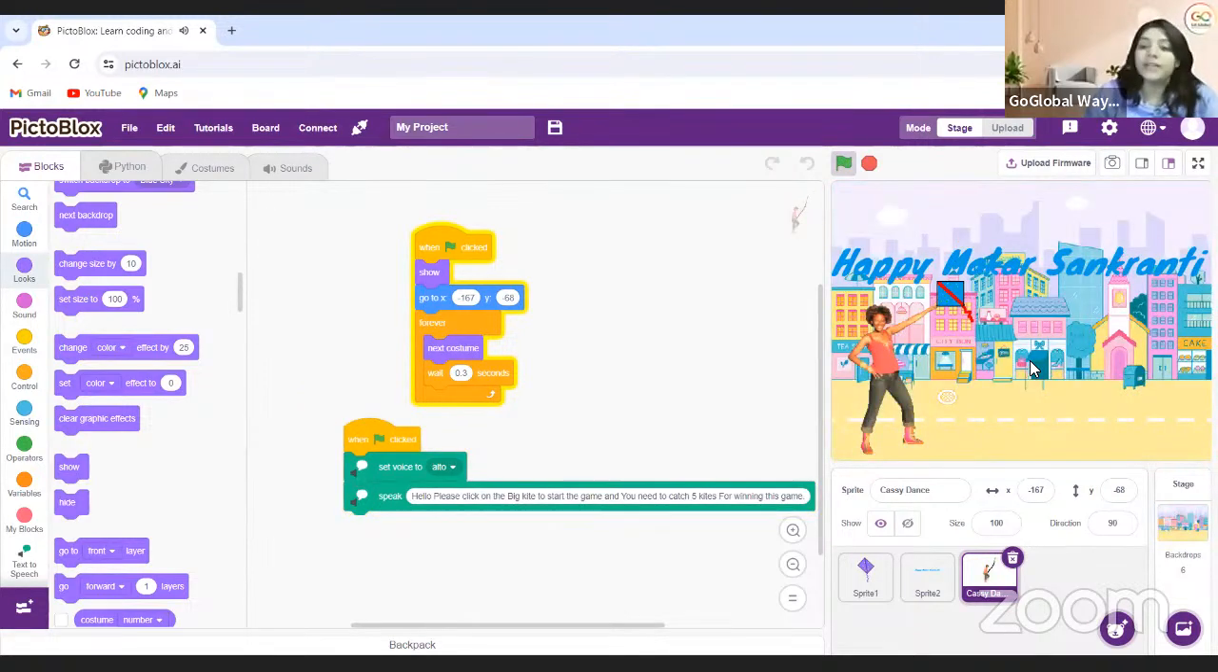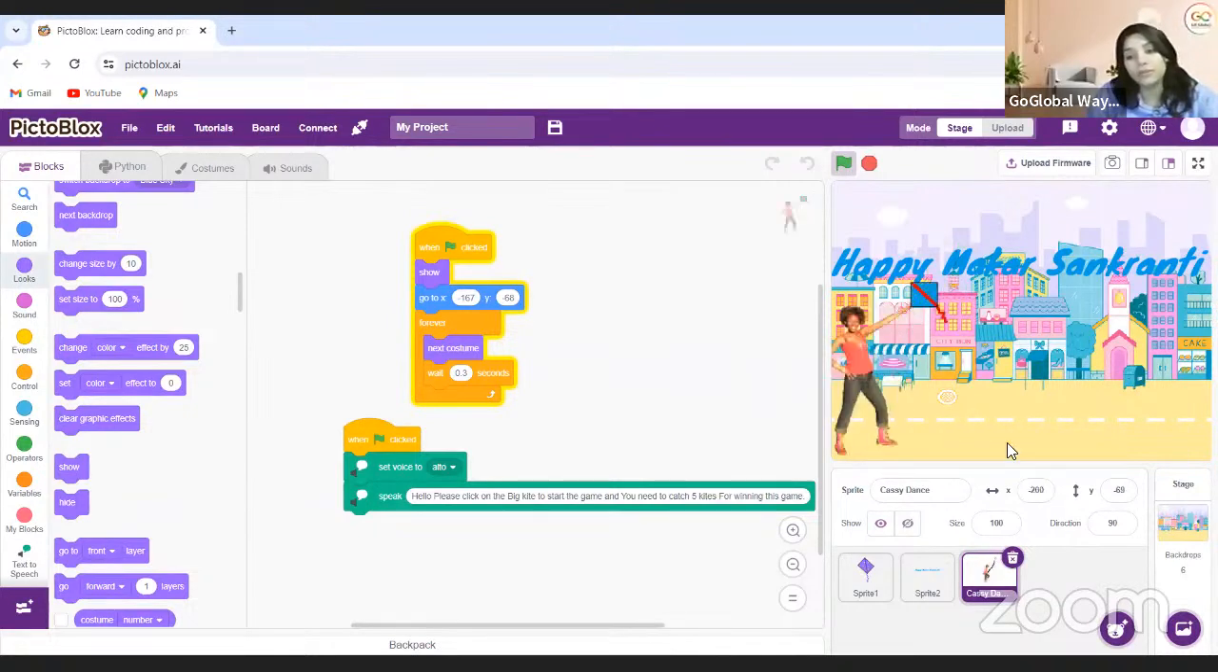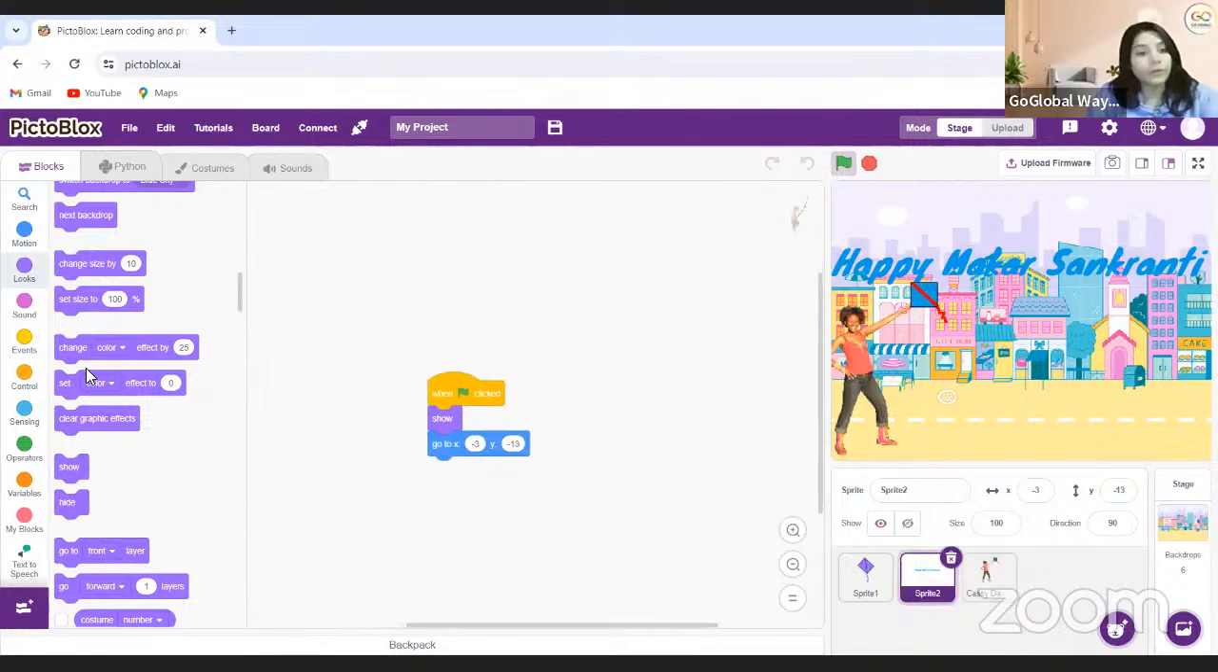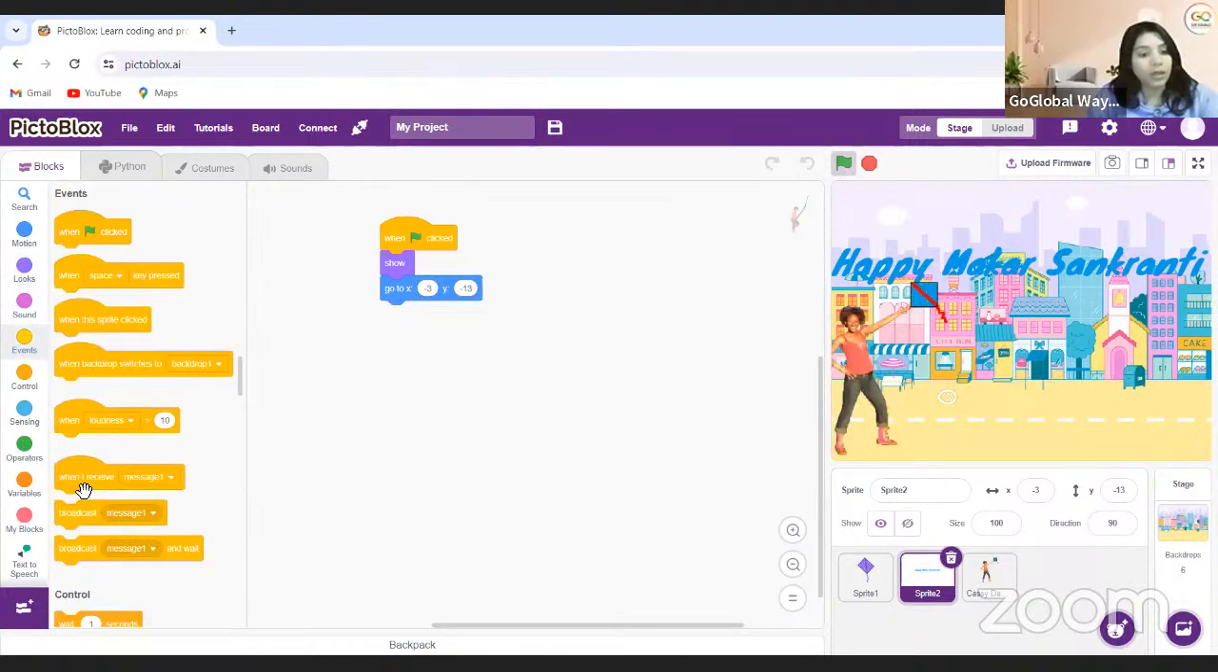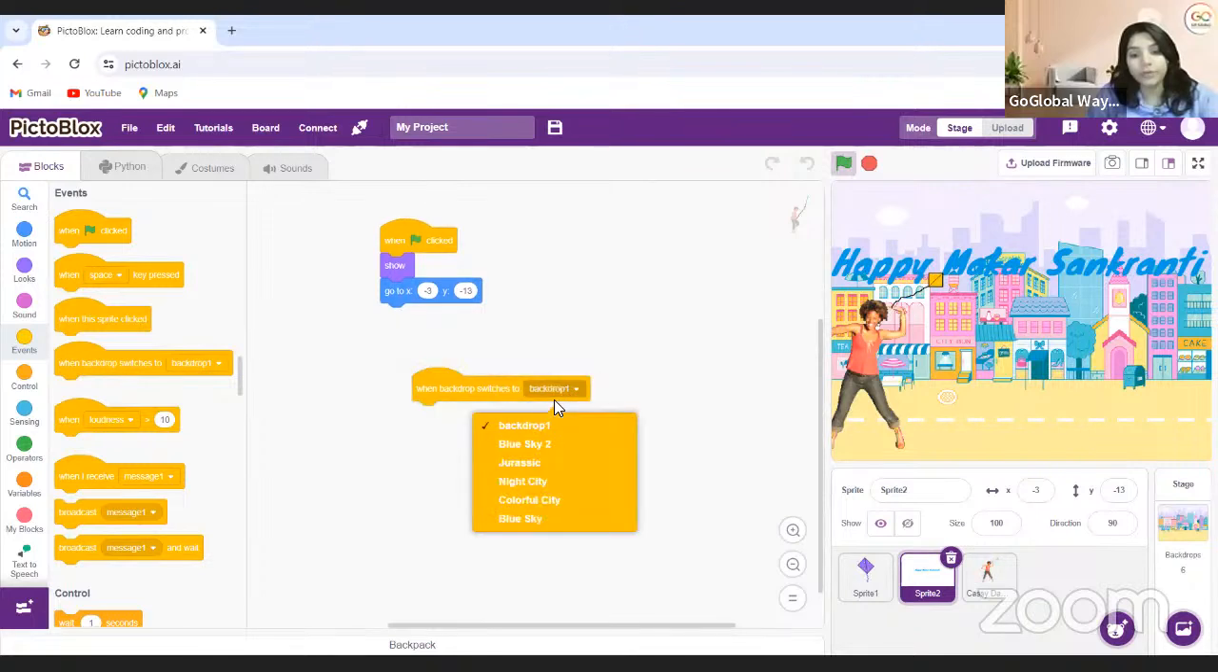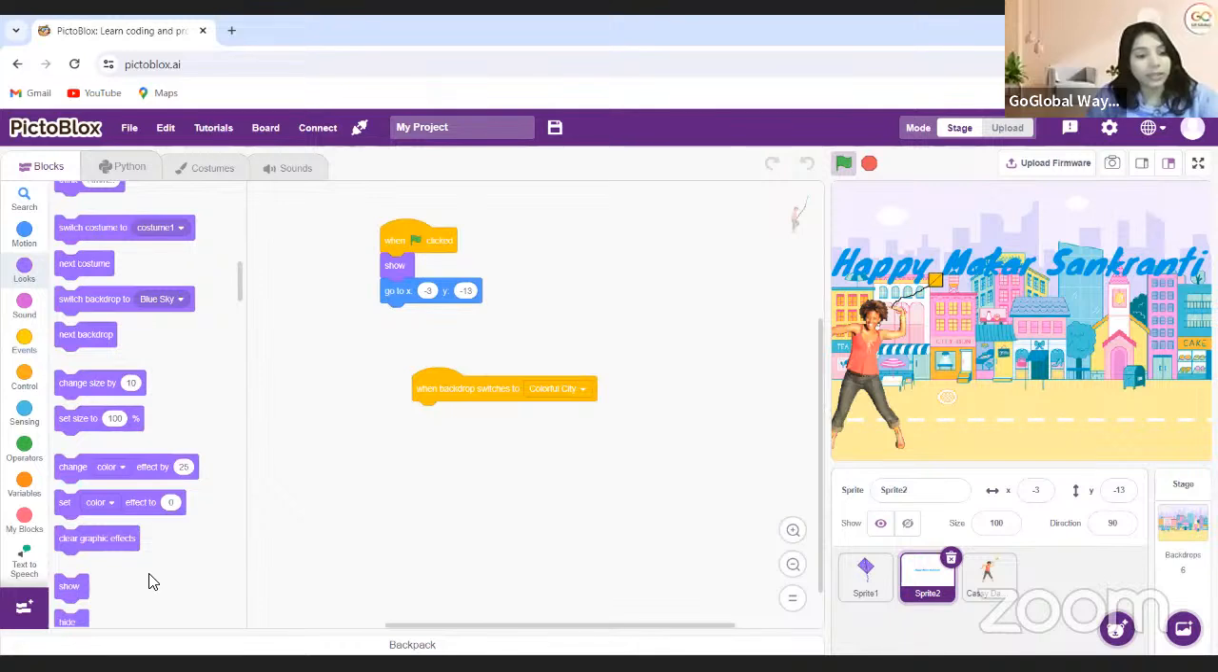Ooh. So when this happens, what I want is that she will continue this thing. When this happens, it will convert to this colorful city. So when backdrop switch to colorful city, then this will hide. She will continue doing this.